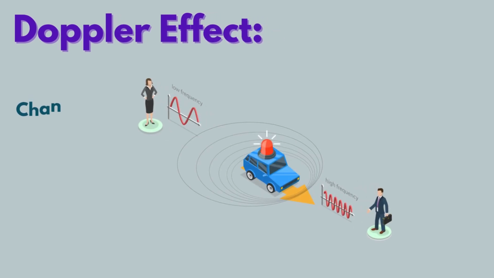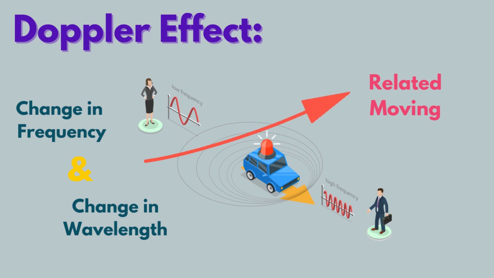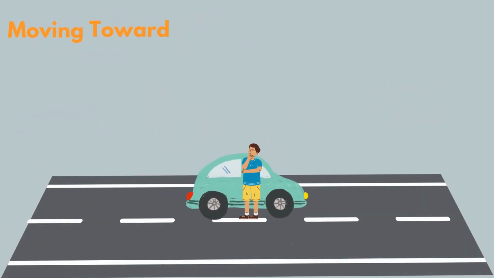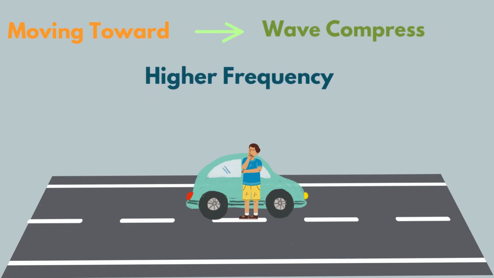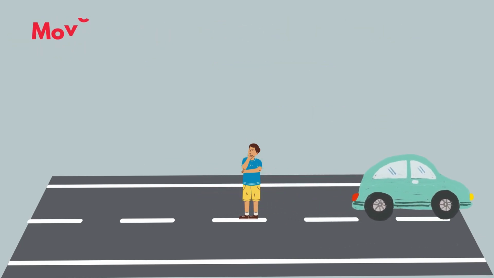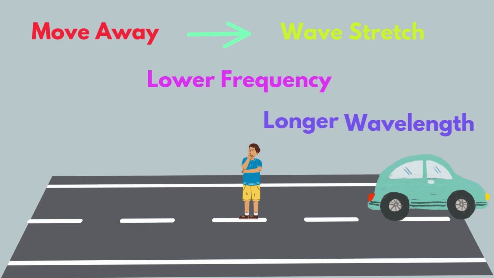The Doppler effect is the change in frequency or wavelength of a wave as observed by someone who is moving relative to the source of the wave. When a wave source moves towards an observer, the wave is compressed, resulting in higher frequency or shorter wavelengths. Conversely, as the source moves away, the wave stretches, leading to a lower frequency or longer wavelength.